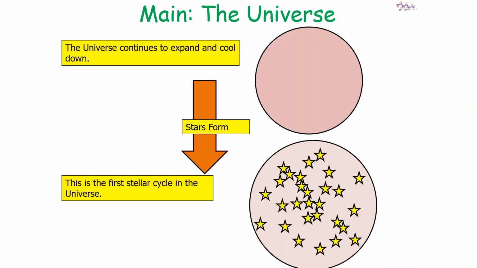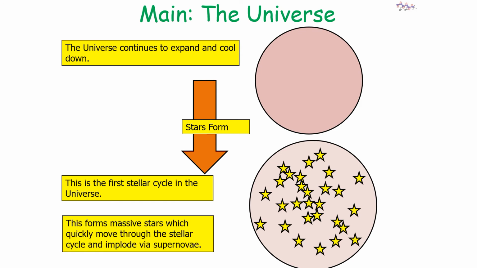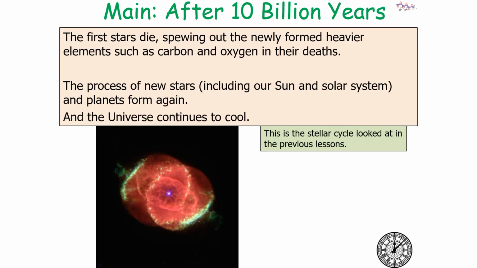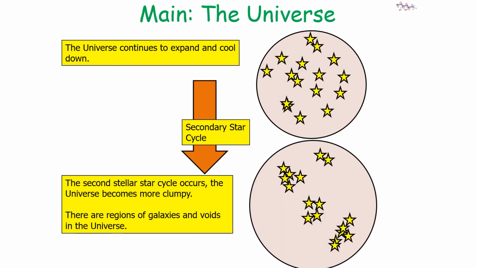So what we have now is our stars form in the first stellar cycle in the universe. Interestingly, this forms massive stars which move quickly through the stellar cycle and implode via supernovae. Now the first stars die, spewing out the newly formed heavier elements in about 10 billion years after the Big Bang, such as carbon and oxygen in their deaths. So the process of new stars such as our sun and the solar system form again, and the universe continues to cool. With the second stellar cycle, the universe has become even more clumpy. There are regions of galaxies and voids in our universe.